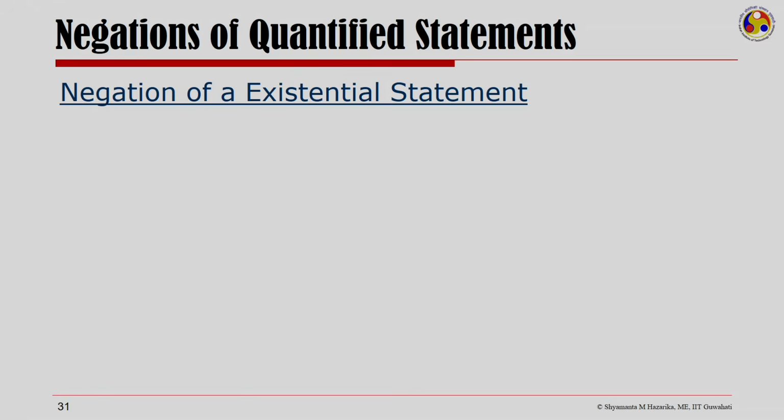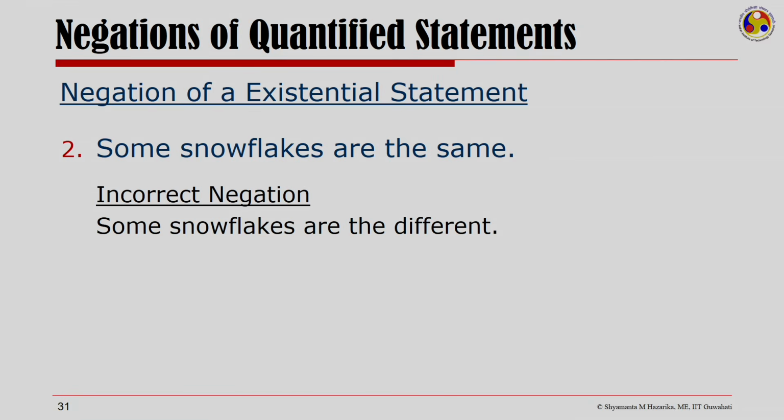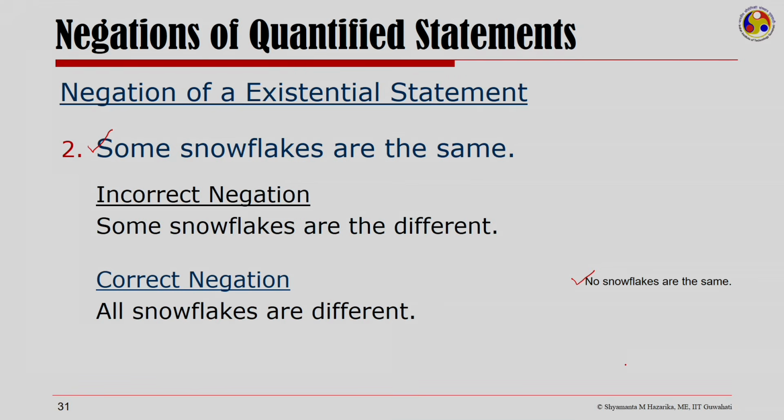Now, let us look at negation of an existential statement. Some snowflakes are the same. Immediately an incorrect negation comes to mind, some snowflakes are different, but the correct negation would be that no snowflakes are the same, because here it is saying some of them are the same. In order for that to be false, all of them need to be actually different. So, we will say all snowflakes are different.